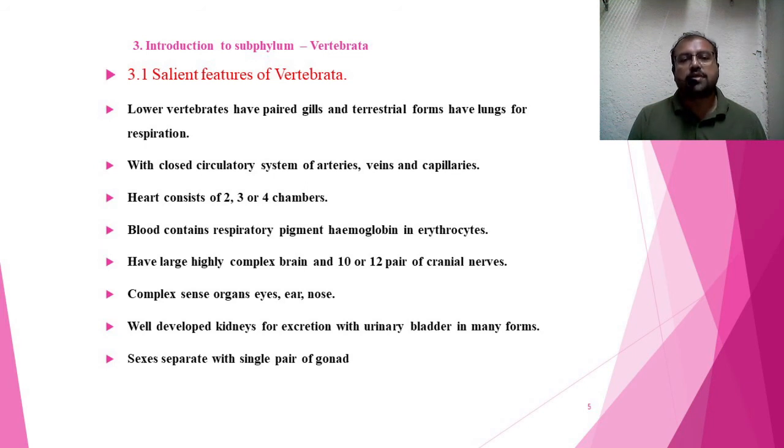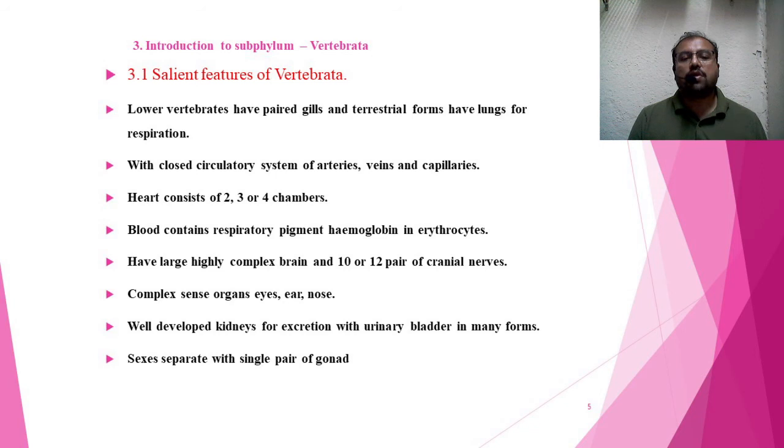These vertebrates have a highly complex brain and 10 or 12 pairs of cranial nerves. So the brain is well developed with 10 or 12 pairs of cranial nerves. Cranial nerves means the nerves which arise from the cranium or brain.